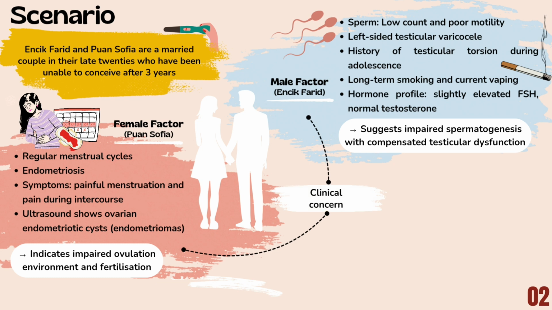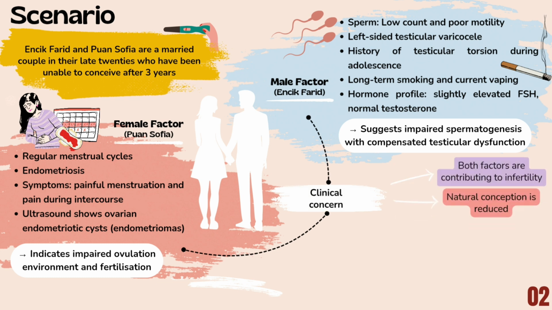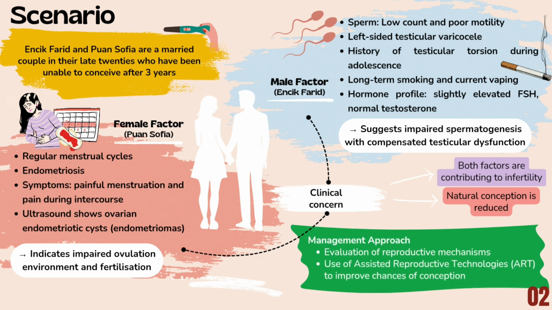So in this case, both male and female reproductive factors contribute to infertility. Natural conception is reduced due to poor sperm quality and pelvic inflammation caused by endometriosis. The management approach includes evaluation of the underlying reproductive mechanisms, and assisted reproductive technologies, or ART, are recommended to improve the couple's chances of conception.